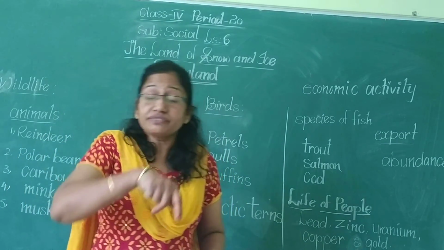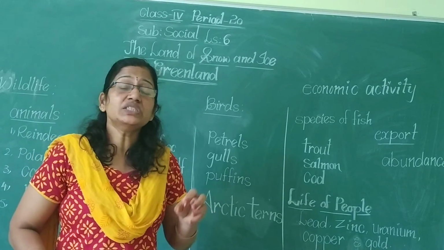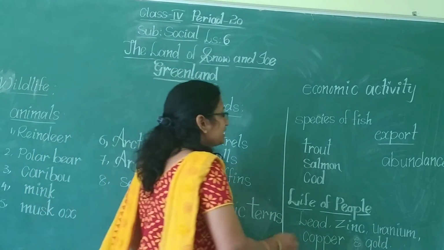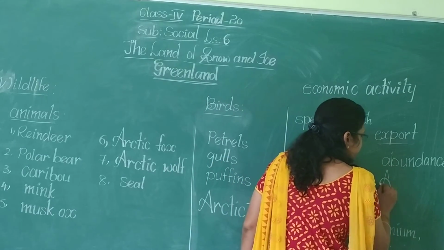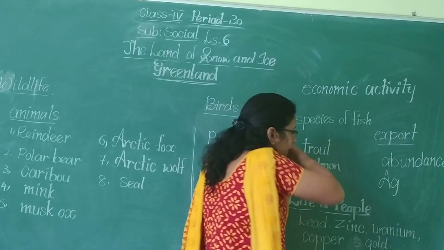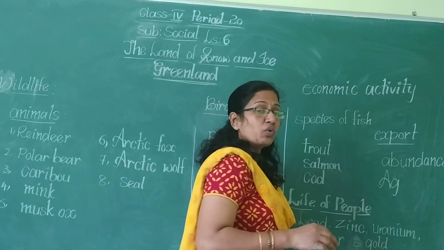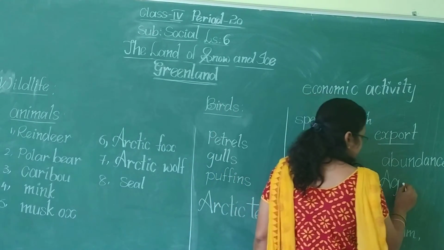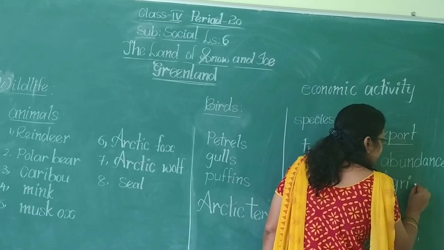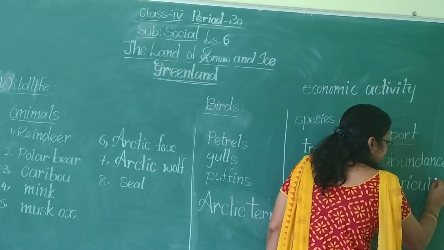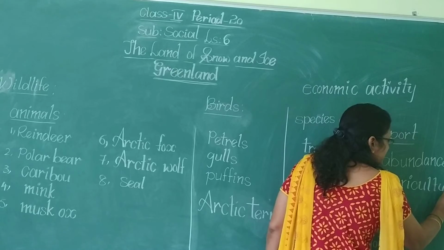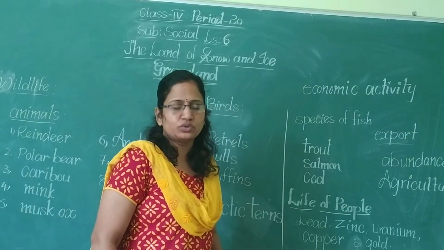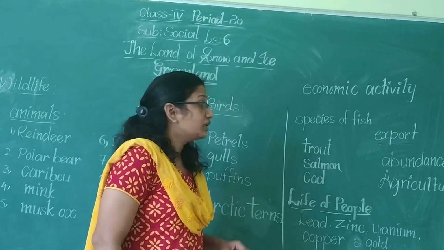Apart from this, farming is also practiced on a small scale. Apart from fishing, what is the other activity? Agriculture. Usually it is not possible in Greenland to do cultivation and grow crops.